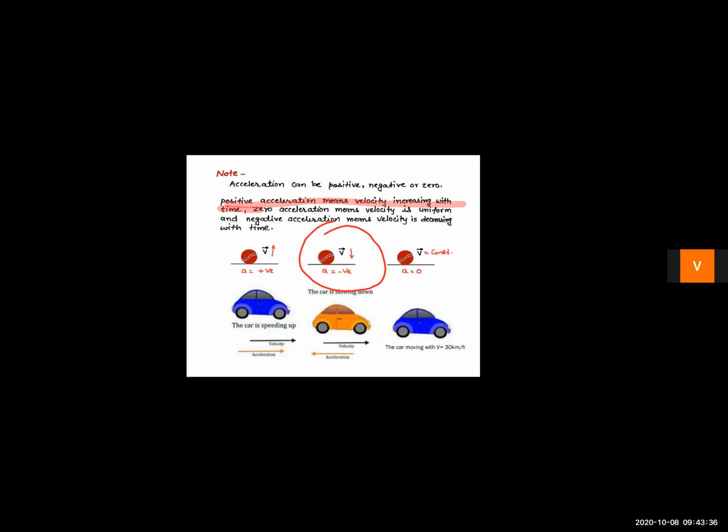So negative acceleration is, you are moving in your car and finally you are going to approach your house, right? When you are approaching your house slowly and steadily, you are going to slow down and finally you will stop. Suppose before your house your initial velocity was 80. Oh, you were not there with your parents, you were alone. So you're moving very fast, with a speed of 80 kilometers per hour. And finally, when you reached home, your velocity became 0.